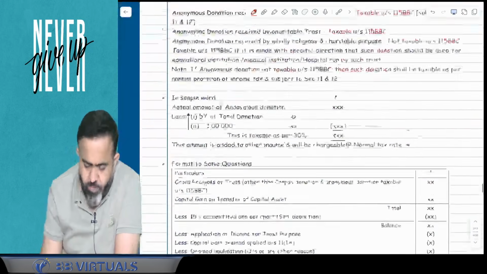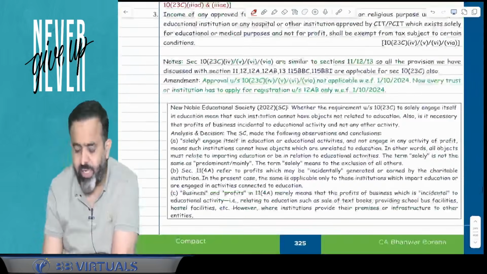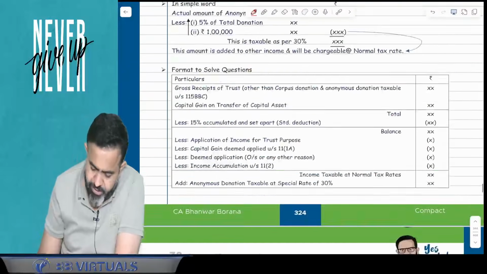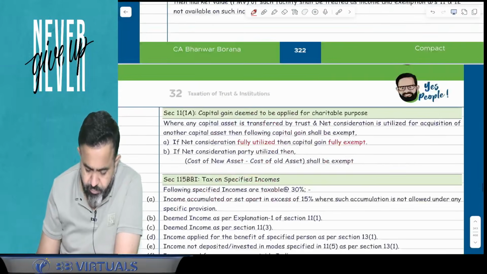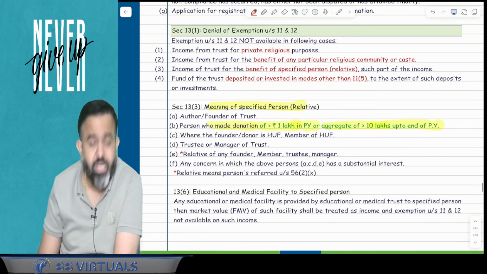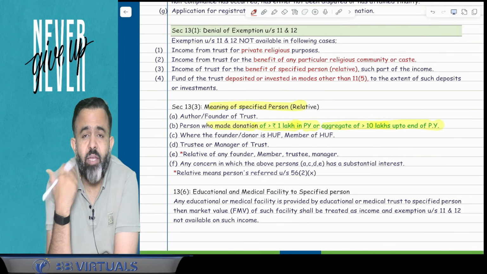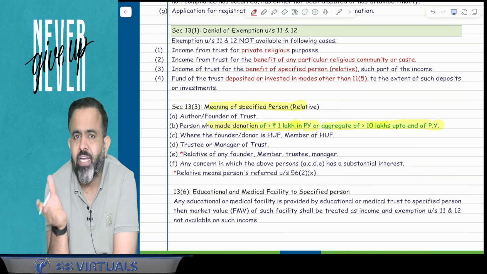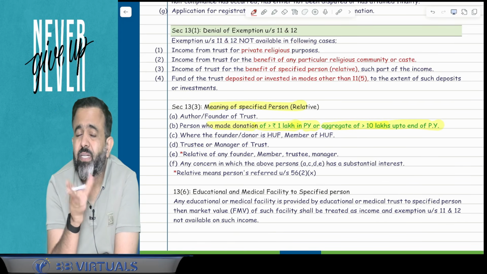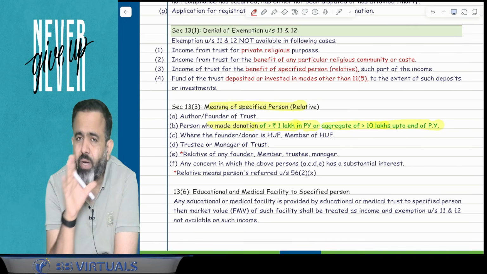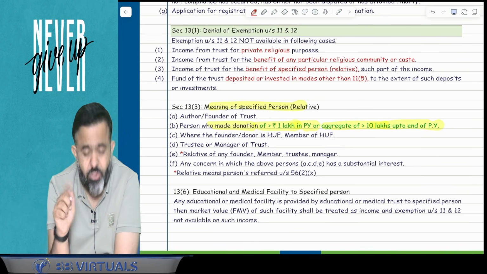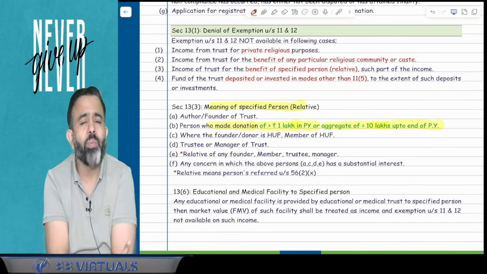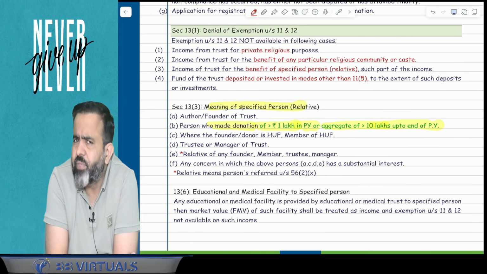After that, guys, in the trust topic there is one more change: the definition of relative of the trust has been changed. You know what the earlier definition of relative for the trust was? If any benefit is provided to a relative of the trust, then that benefit value is taxable in the hands of the trust at the rate of 30% under section 115BBI. Earlier, relative meant any founder or author, and second, any substantial contributor, and a substantial contributor meant a contributor who made a donation of more than 50,000 in the previous year.